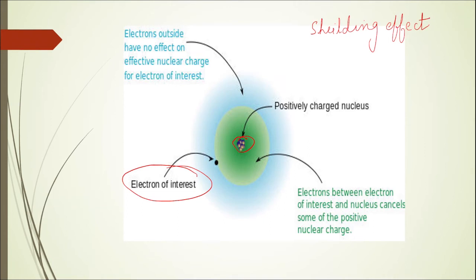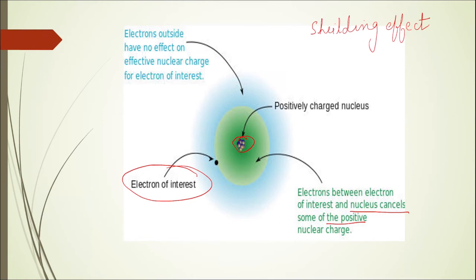Now, since my electron of interest would be shielded by the inner electrons, these inner electrons are going to cancel the positive charge of the nucleus that is acting on my electron of interest, because the electrons of the inner orbits would consume some positive charge of nucleus before that charge reaches the electron of interest. Therefore, the net charge of the nucleus that reaches up to my electron of interest is not the actual charge of the nucleus, because some of that positive charge has already been consumed by the electrons which were present in the inner orbits.